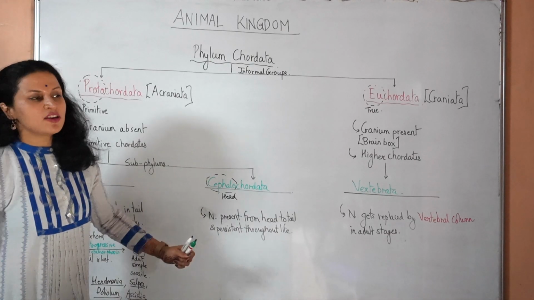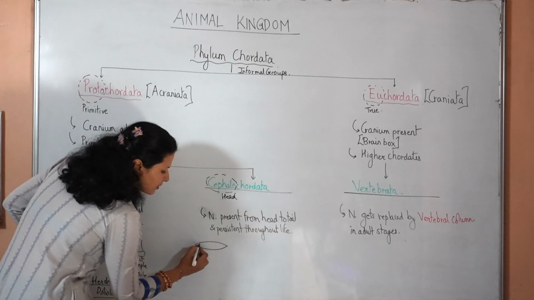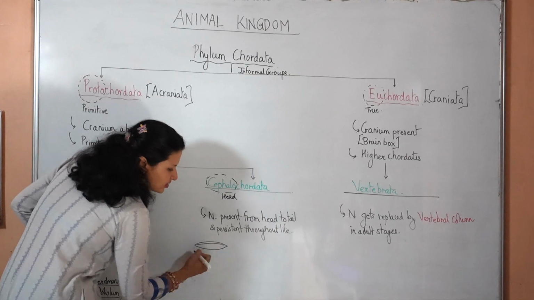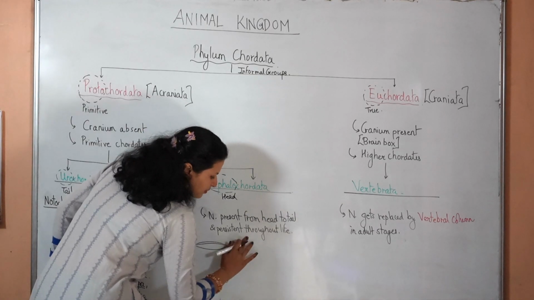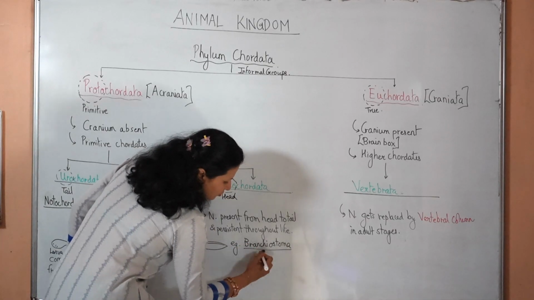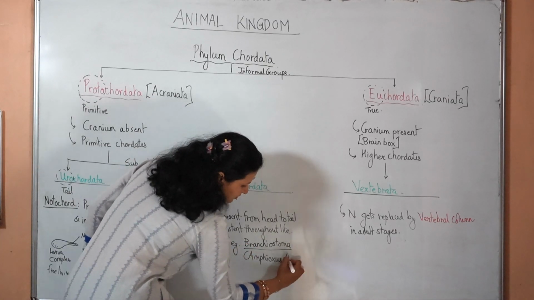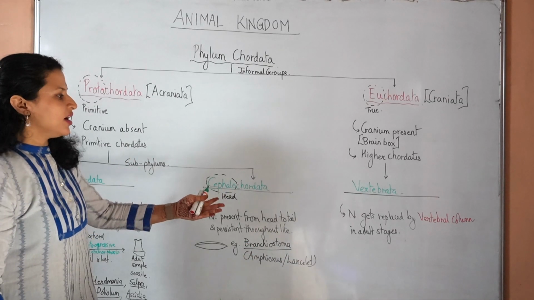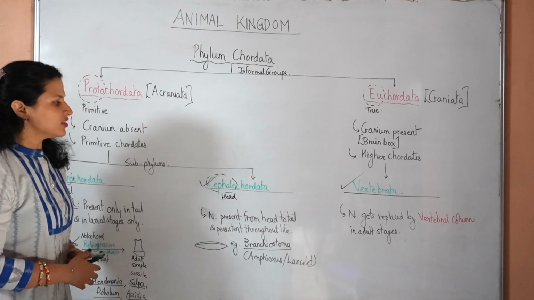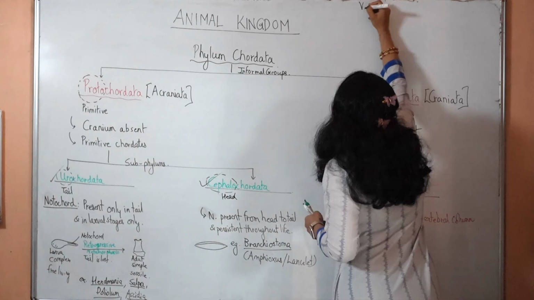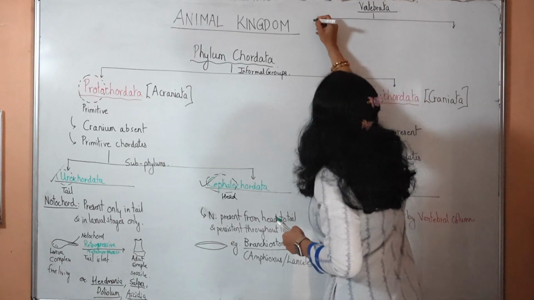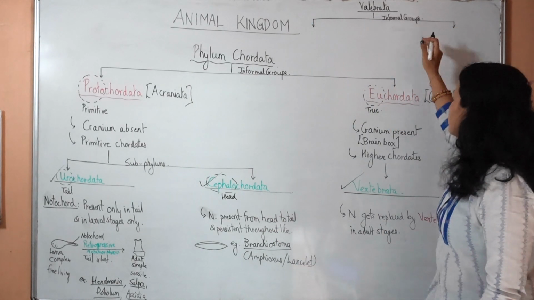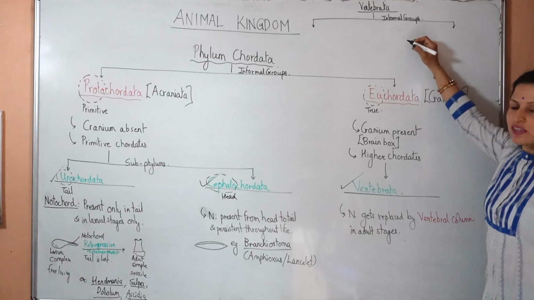Next we come to Cephalochordates. The notochord is present from head to tail region and it is present throughout its life. Example is Branchiostoma, also called as Amphioxus or lancelet. And then you have the vertebrates. Let us look at the further classification of Vertebrata. Vertebrata is further divided into two informal groups. You know that all the vertebrates will be craniates. They will be having a cranium.